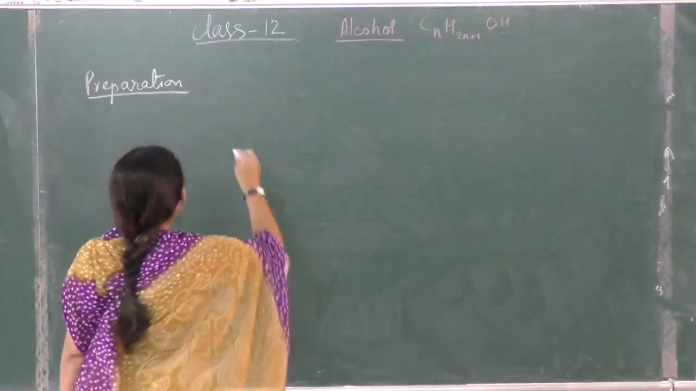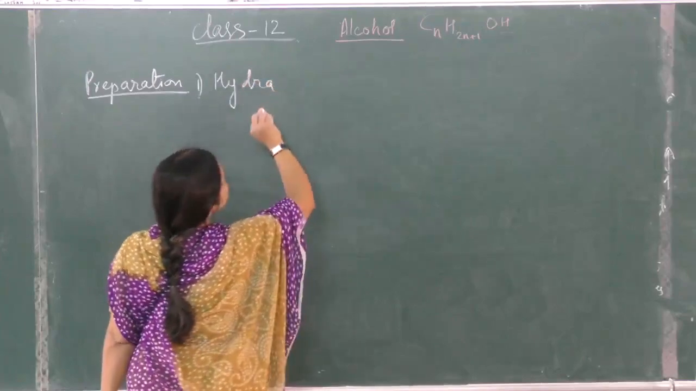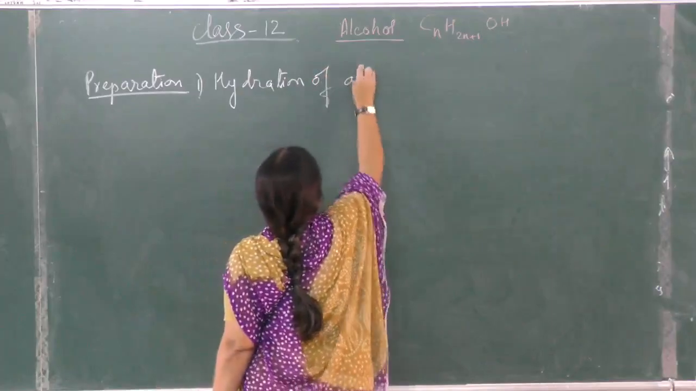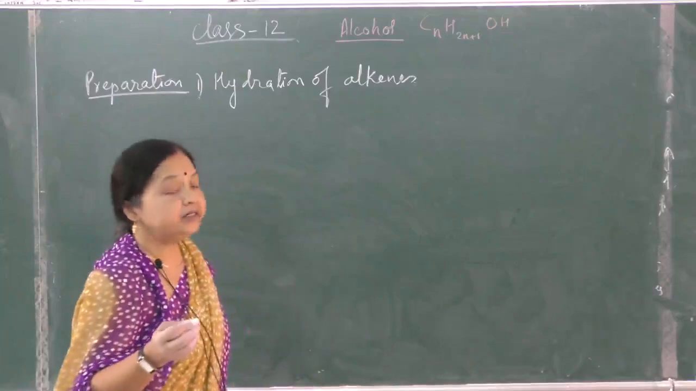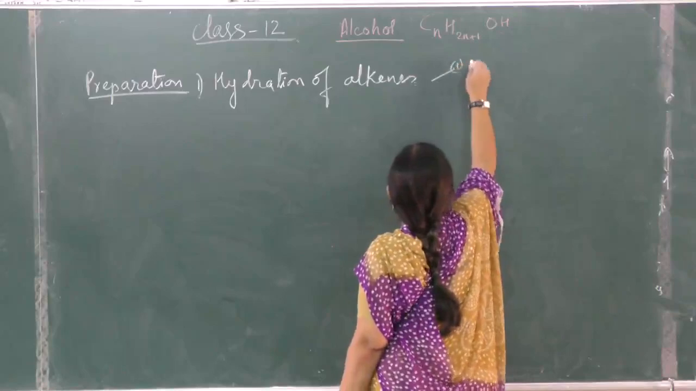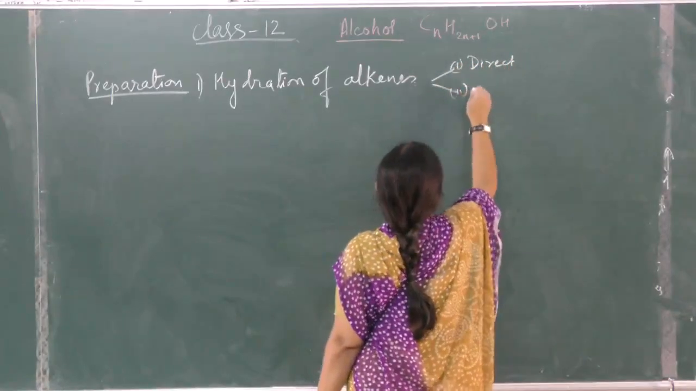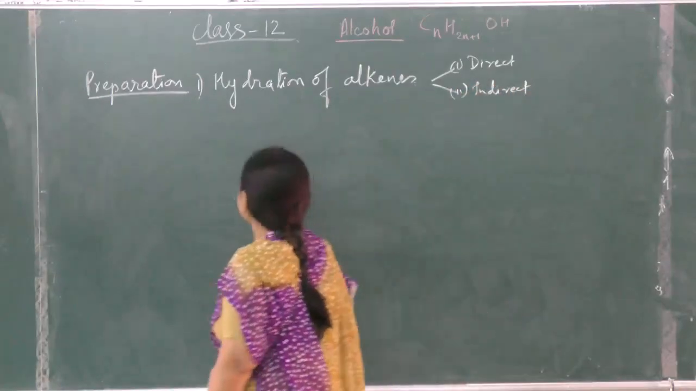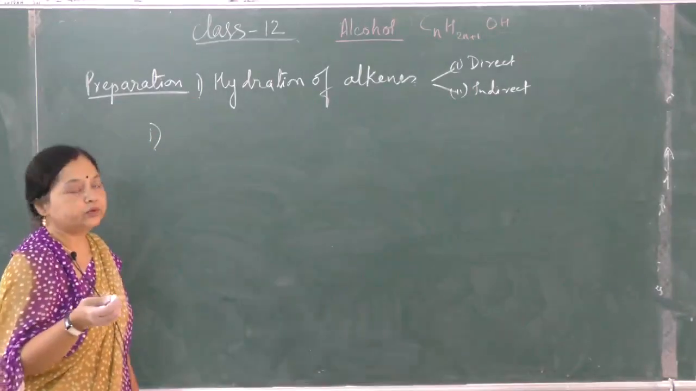Hydration of alkenes. First method, hydration of alkenes. It can be a direct method, it can be an indirect method. Direct, indirect. First we will do the direct method, means direct addition of water molecule to an alkene.